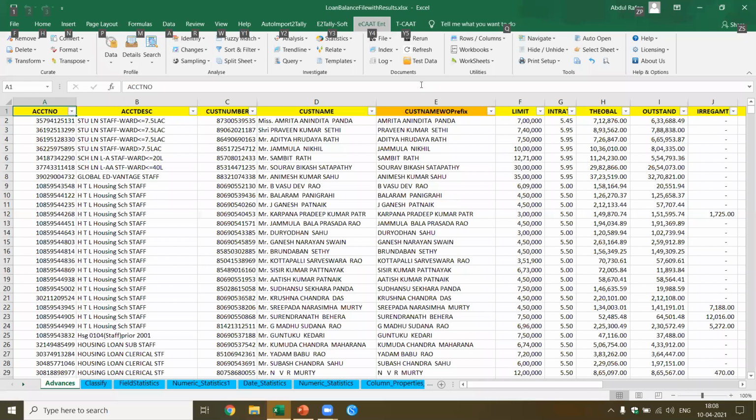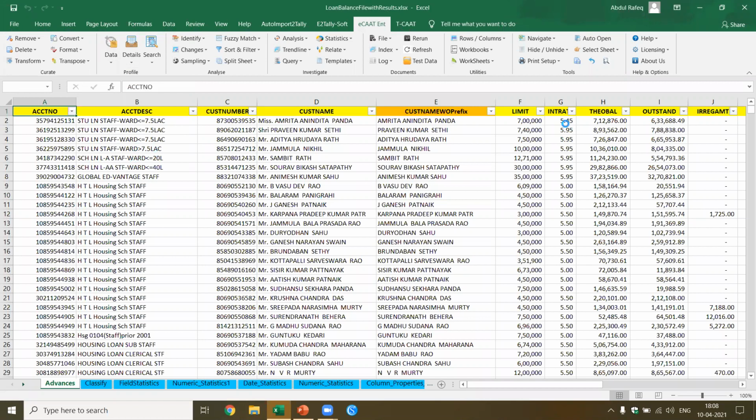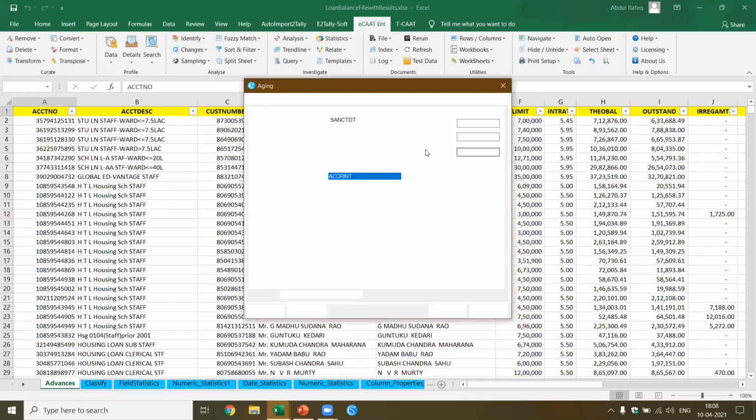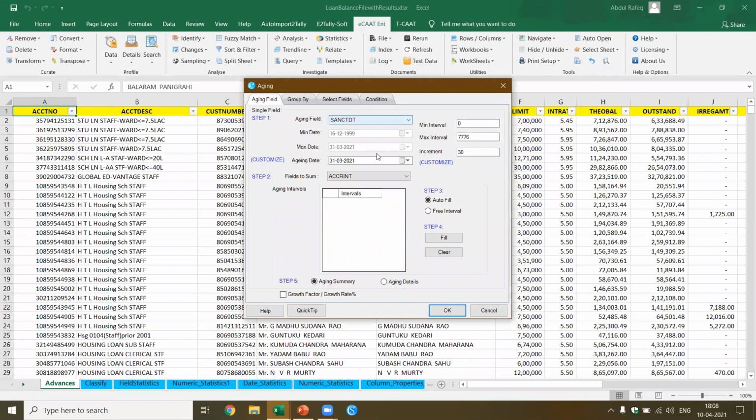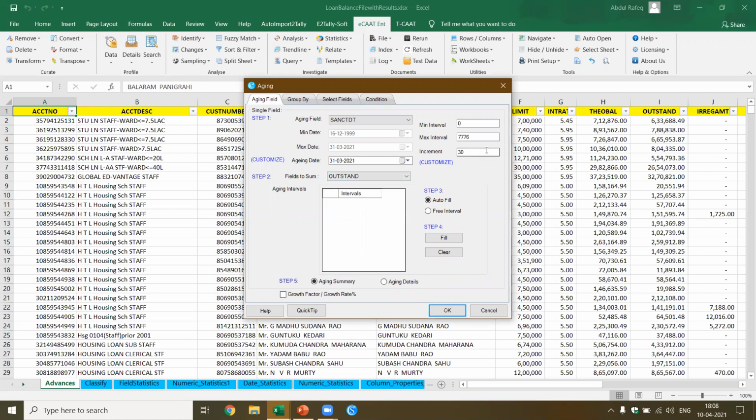Okay, now we come to eCAT Enterprise, and we can perform aging. When you do aging, by default, it selects the sanction date. Now you should see what you want to total. You want to total based on the outstanding. Yes, I got the outstanding. Now it has picked up a 30 days increment. Okay, now let's say I change it to 60 days.